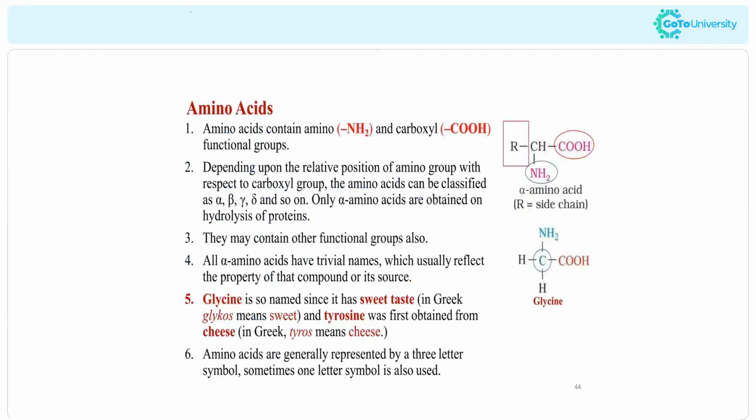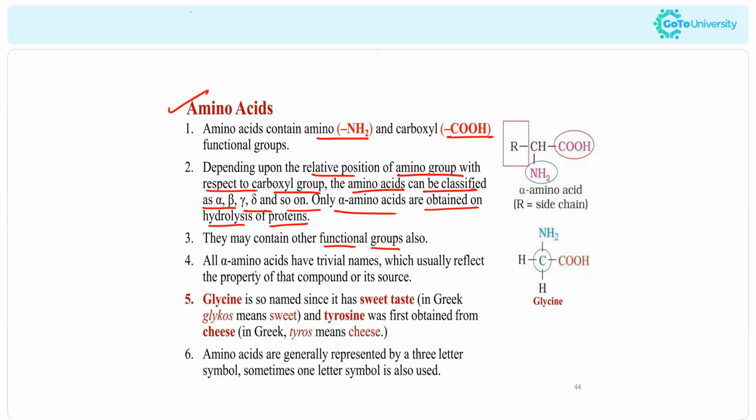Okay, so now coming to the amino acids, they contain both the groups as we discussed now, the NH2 group and the COOH group. And depending upon the relative position of the amino group with respect to the carboxyl group, the amino acids can be classified as alpha, beta, gamma, and delta, like different kinds. Only alpha amino acids are obtained from hydrolysis of proteins. That is also important. So they usually contain other functional groups as well.